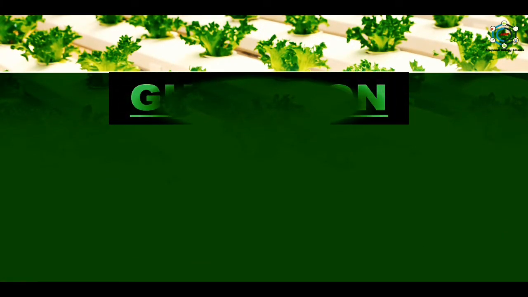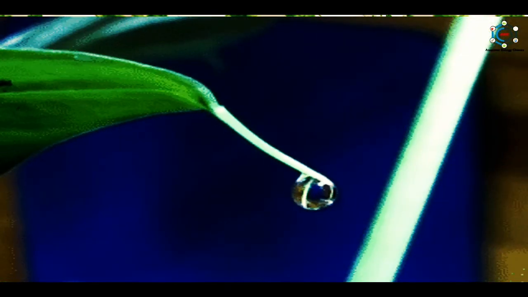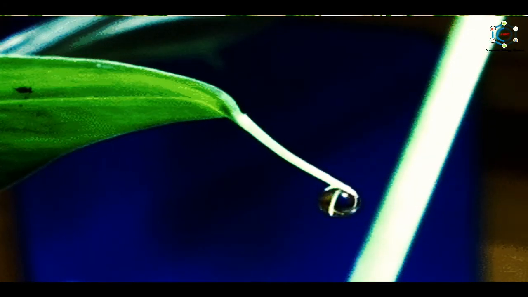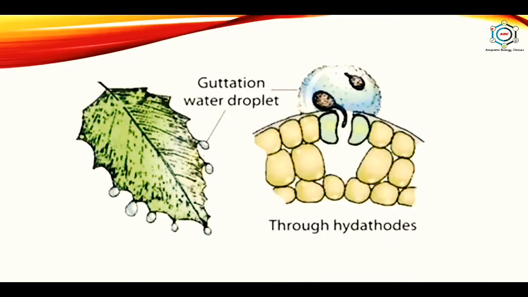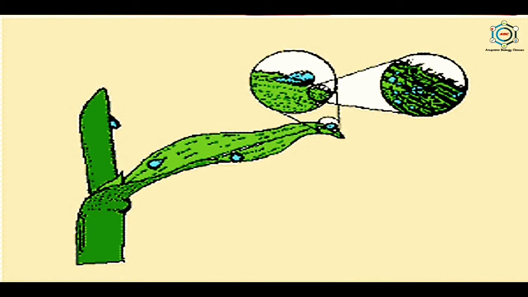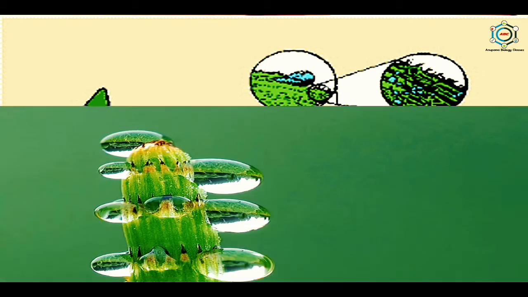After this, now guttation. So what is guttation? The process of exudation of liquid drops from the edges of leaves is called guttation. Usually, it occurs through stomata-like pores called hydathodes. Here you can see the structure of the hydathodes. Exudation may sometimes occur from the stem through the scales of the leaves and lenticels. It is the process by which fully turgid plants remove extra water. The cause of guttation is mainly root pressure.